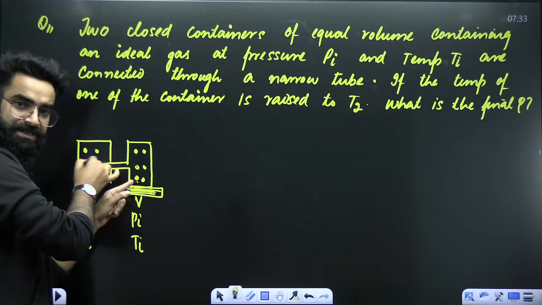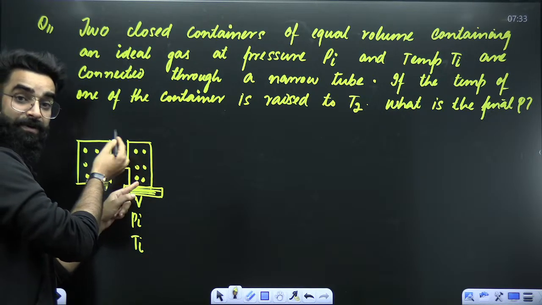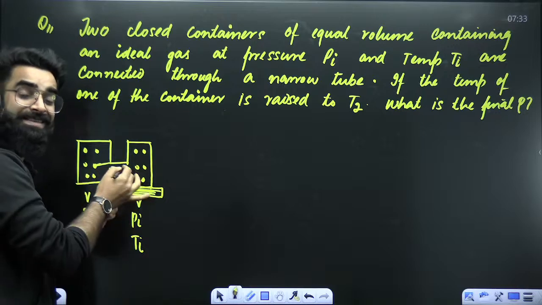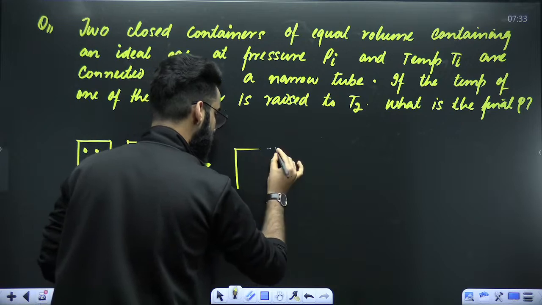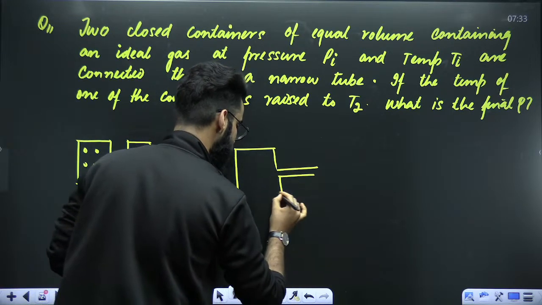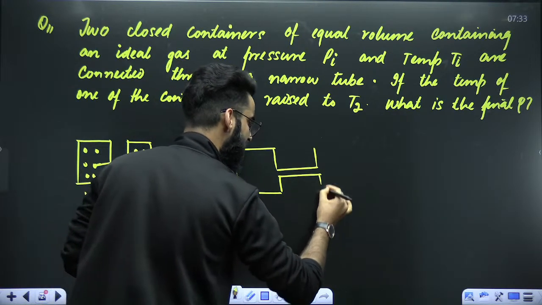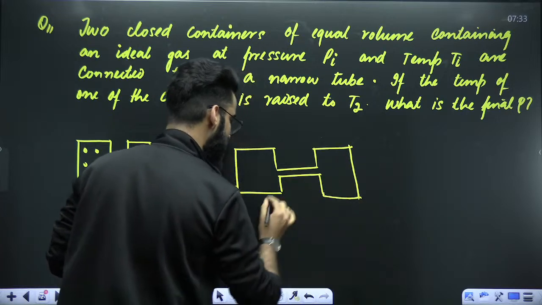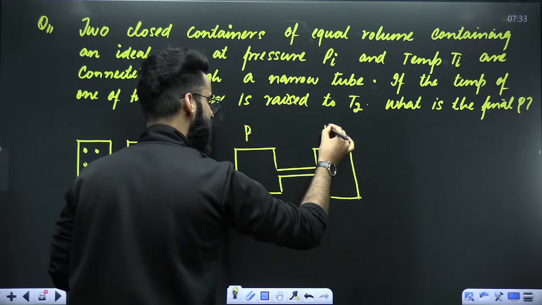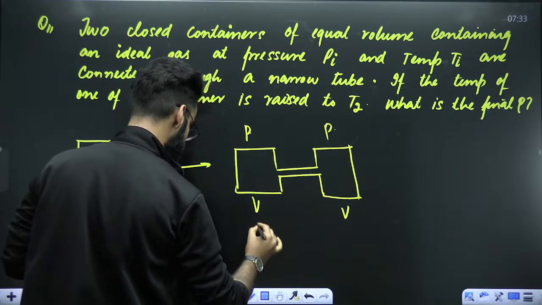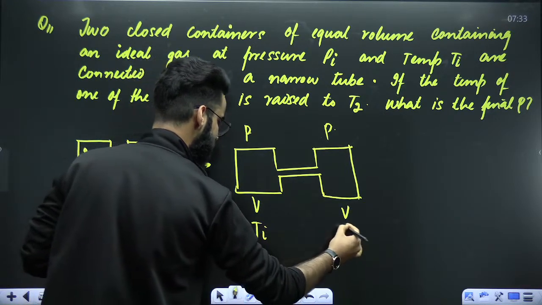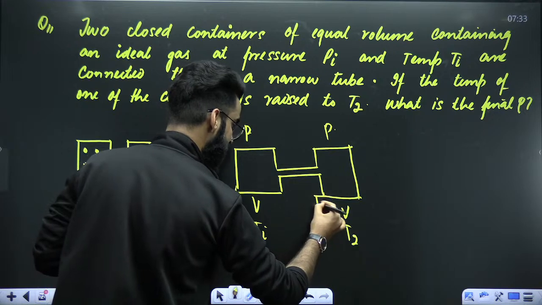Due to the pressure difference, the gases will start intermixing from high pressure to low pressure, unless pressure on both sides again becomes equal. So finally, after the mixing is done, I'm assuming pressure on both sides has again become equal. Volume here is V, volume here is V. Temperature right here is Ti, and right here it's T2, because you are maintaining it with the help of the source.